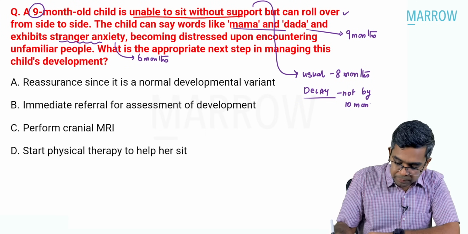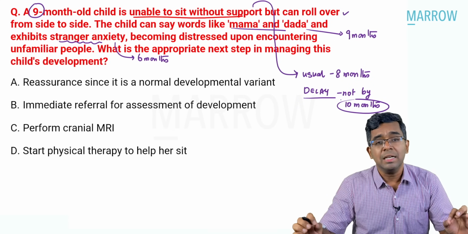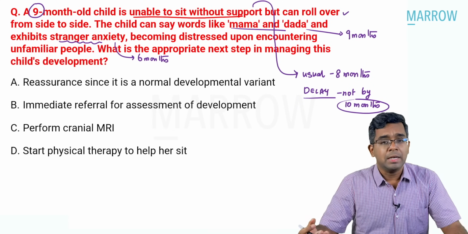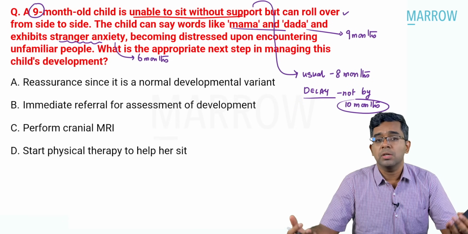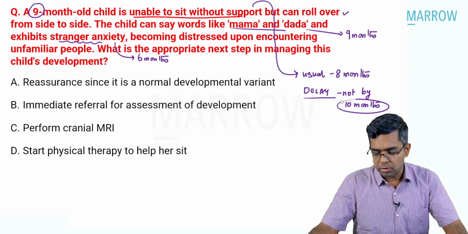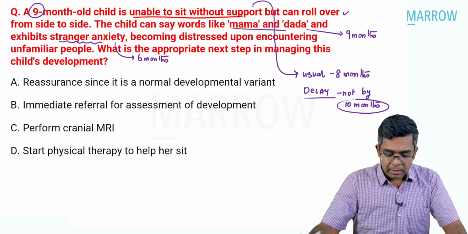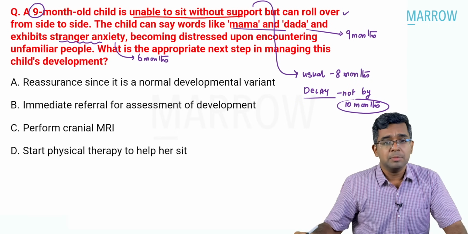Very, very important. You will call it a delay for this milestone only if it is not attained by 10 months of age. The child is only 9 months, so probably we'll have to wait 1 more month, and by that time the child could have attained sitting without support. They're able to follow this, right? So now tell me, is it actually a developmental delay in this particular child?